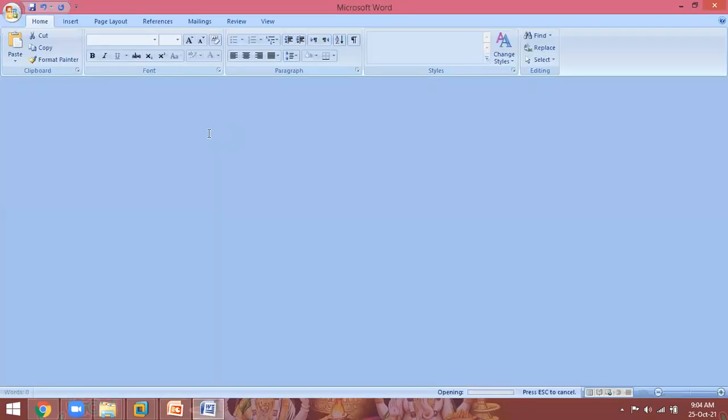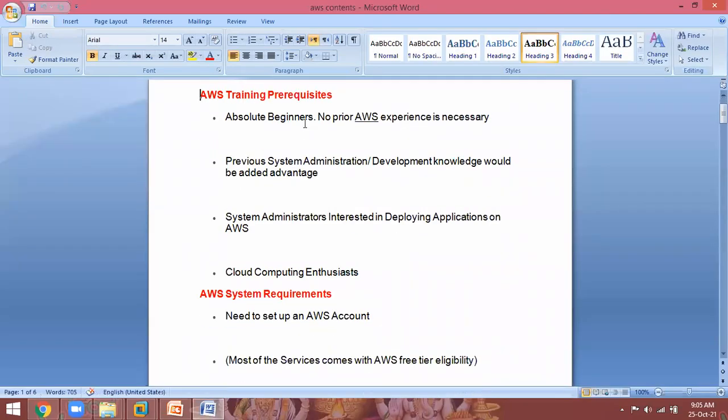The AWS training prerequisite is absolute beginners. No prior AWS experience is necessary. Previous system administration or development knowledge would be an added advantage. System administrators interested in deploying applications on AWS and cloud computing enthusiasts are eligible, so anybody can learn AWS.